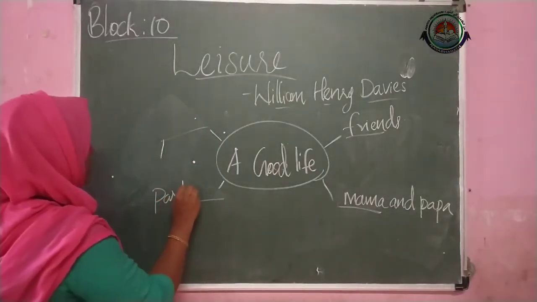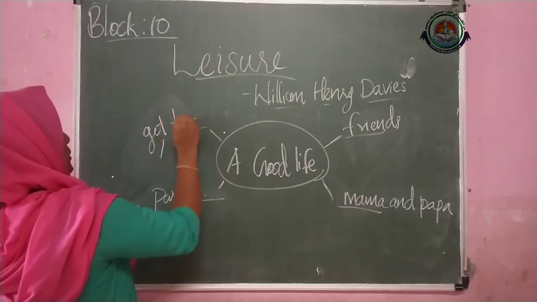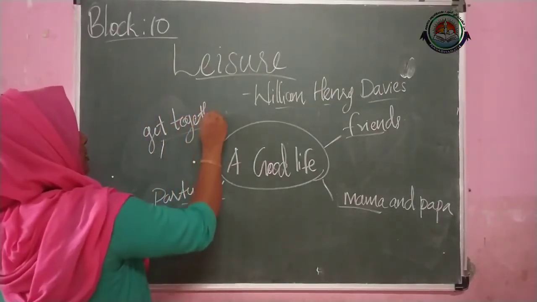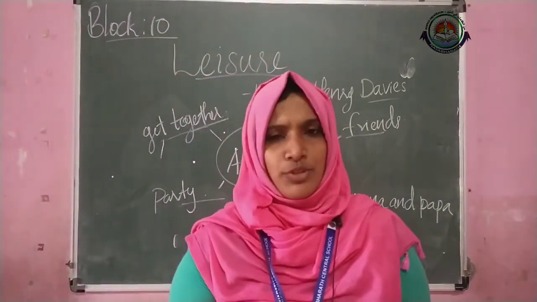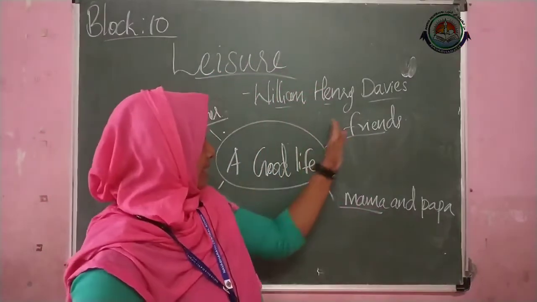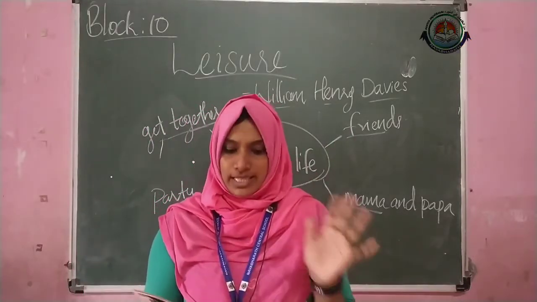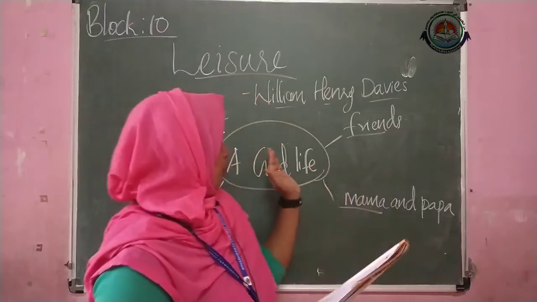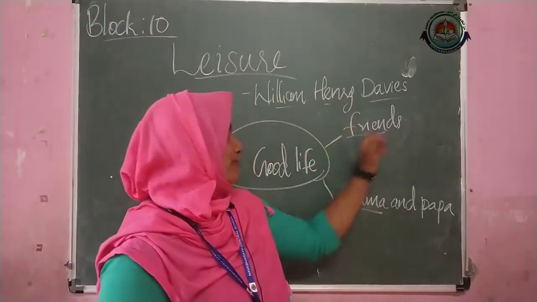Okay, just for an example, ma'am is writing here, then get together, think of get together with your cousins or with your friends. Okay, so after finding these words on this question number 2, you can complete this given line. For example, what a good life this is full of friends.